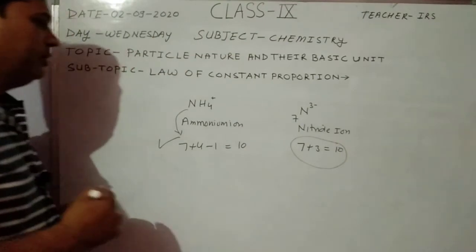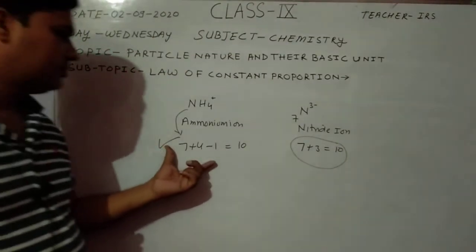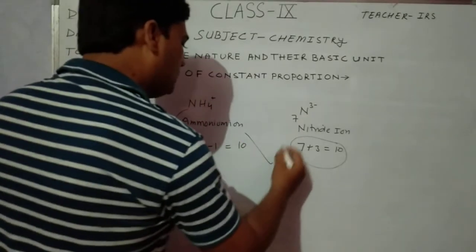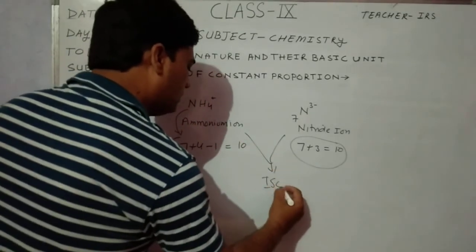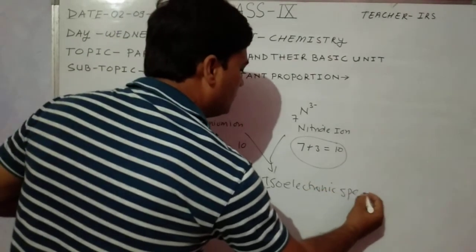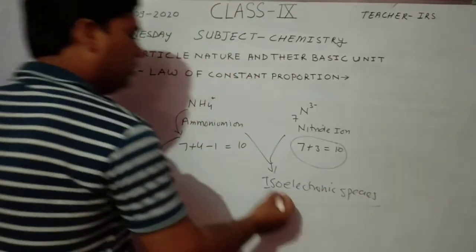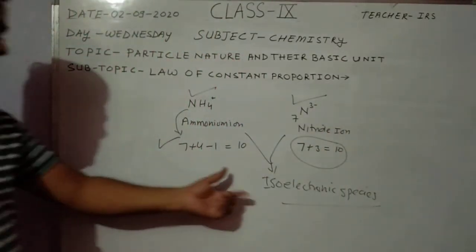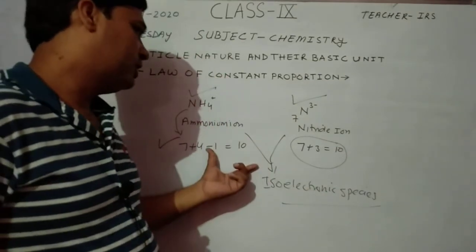So in both cases, the number of electrons will be 10, the same. So they are also known as isoelectronic species, because in both species the number of electrons is the same. Iso means same, electronic means electron.